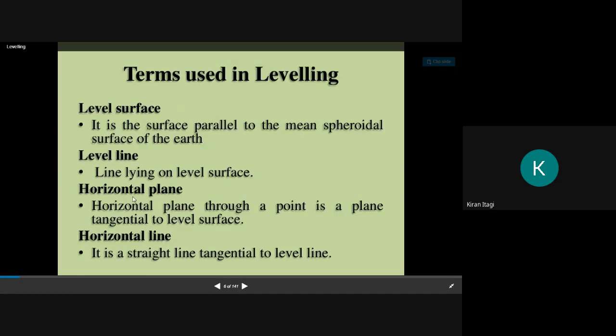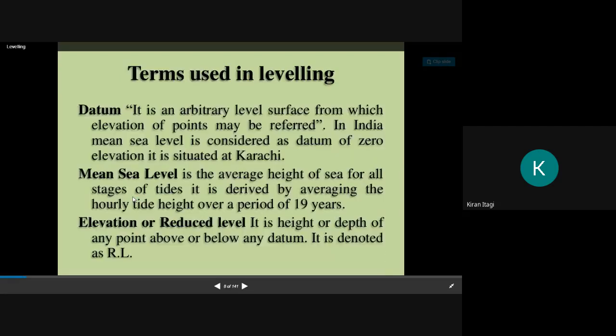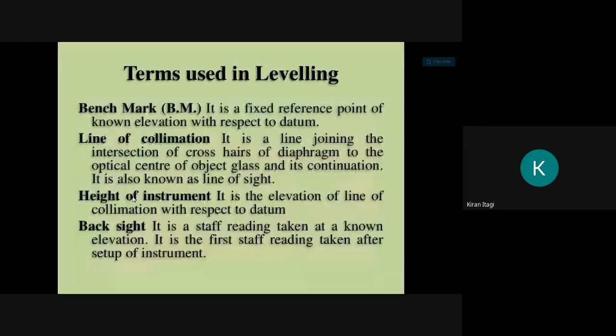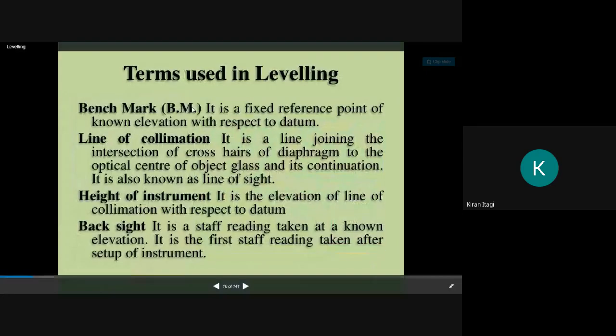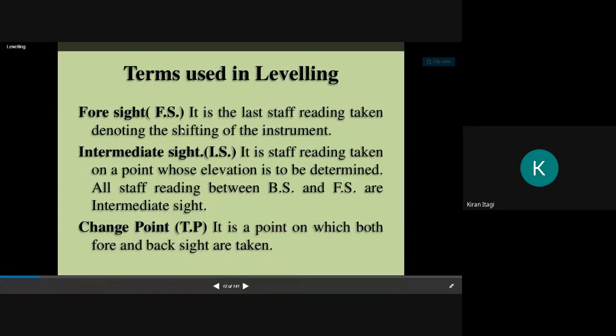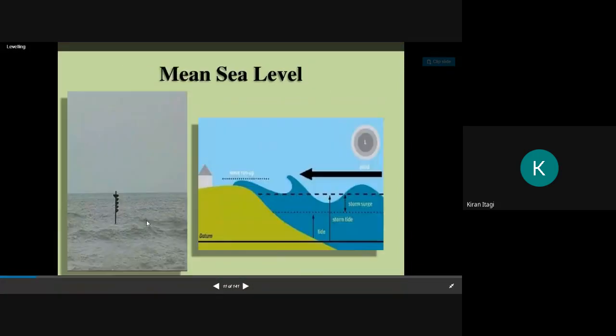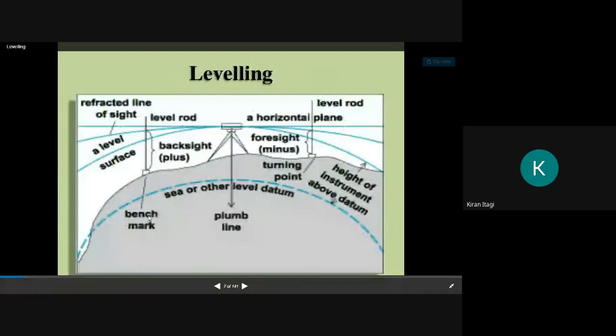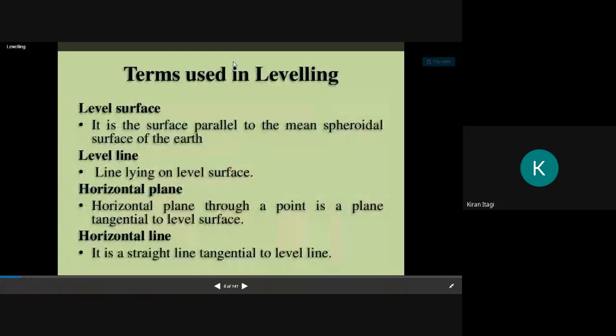I hope I have explained all these terms. I have explained about the benchmark also, line of collimation, foresight, intermediate sight. I will explain once more also, don't worry. Next, see, these are the terms very important in leveling.